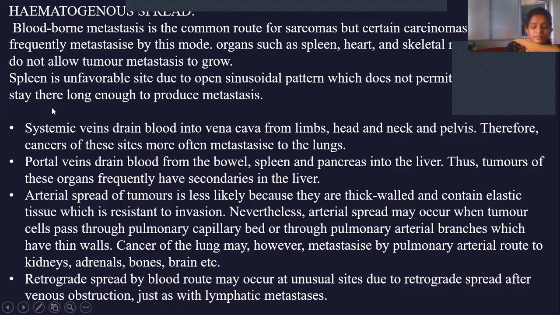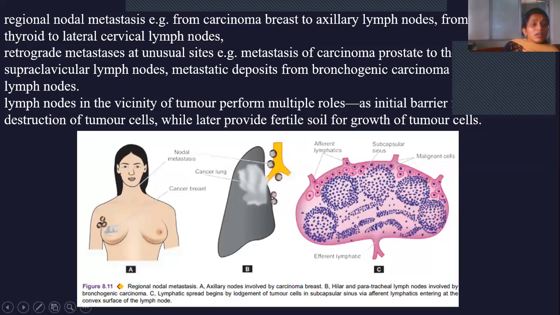And then retrograde metastasis at unusual sites. Retrograde is when there is an obstruction, so the tumor makes another passage to get entered. Examples include metastasis of carcinoma prostate to subclavicular lymph nodes, and metastatic deposits from bronchogenic carcinoma to axillary lymph nodes. And then, lymph nodes in the vicinity of a tumor perform multiple roles.